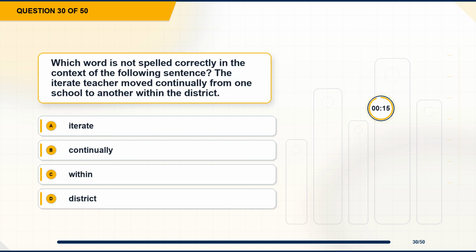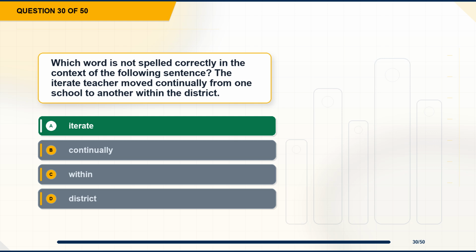Question 30. Which word is not spelled correctly in the context of the following sentence? The iterate teacher moved continually from one school to another within the district. Option A, iterate. Option B, continually. Option C, within. Option D, district.